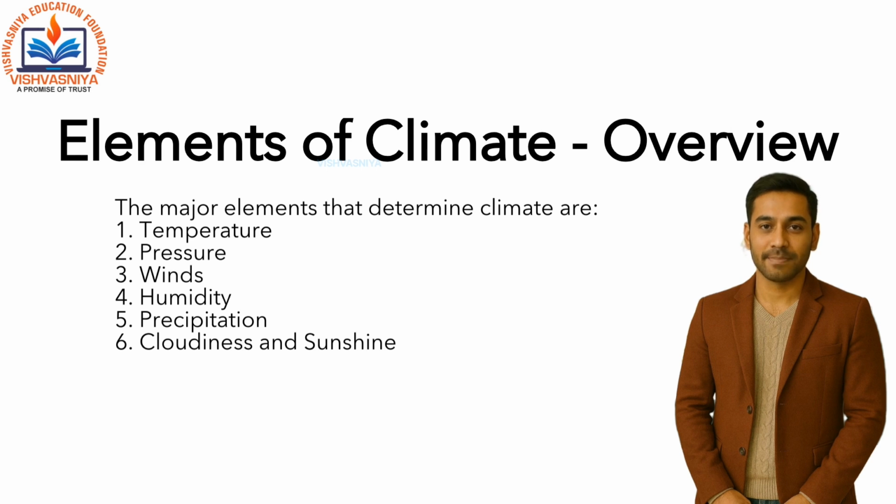Now let us talk about the elements of climate, the key ingredients that decide how the climate of a place will be. The major elements that determine climate are: 1. Temperature, 2. Pressure, 3. Winds, 4. Humidity, 5. Precipitation, 6. Cloudiness and sunshine.